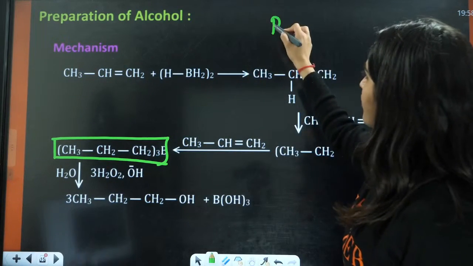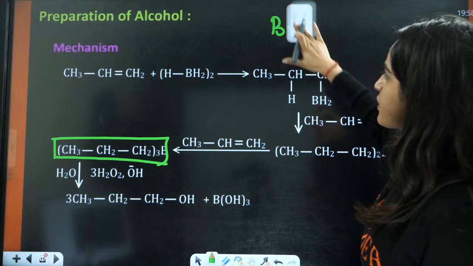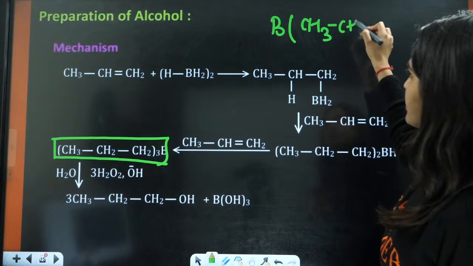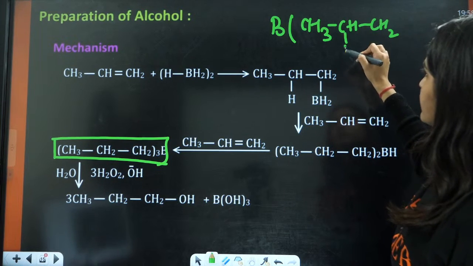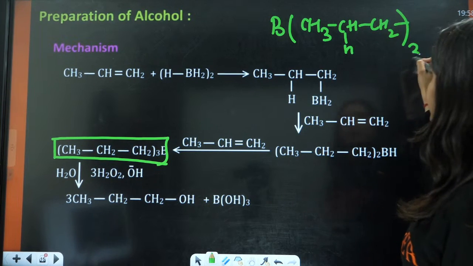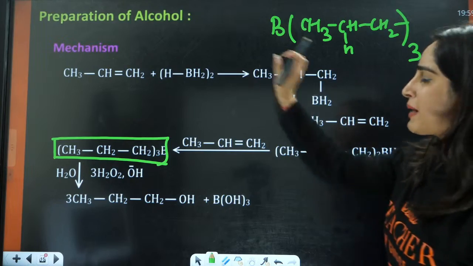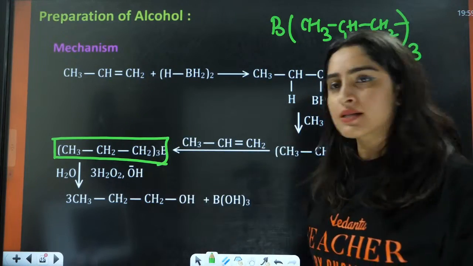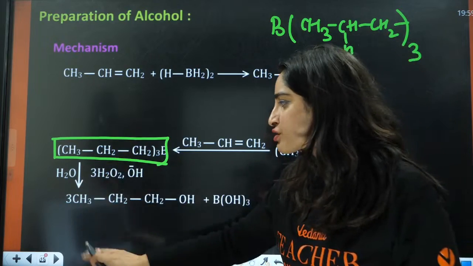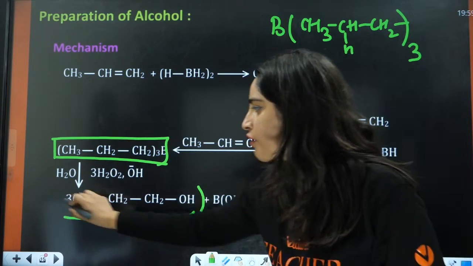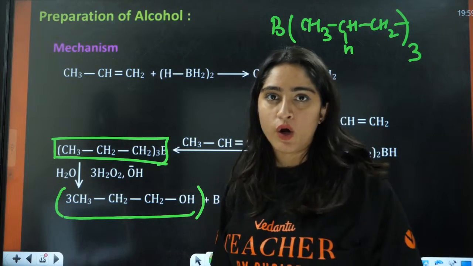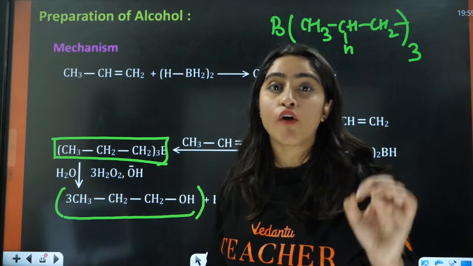Like in case of BH3, just replace BH3 by this compound. So you have this compound now, right? After hydrolysis, you will have the formation of alcohol here, and that too anti-Markovnikov alcohol.